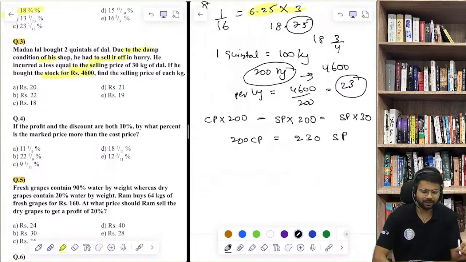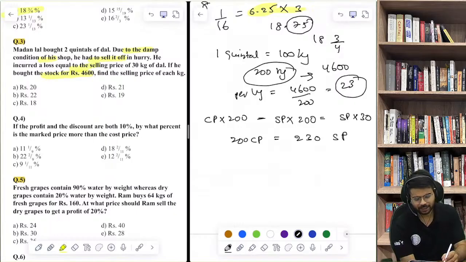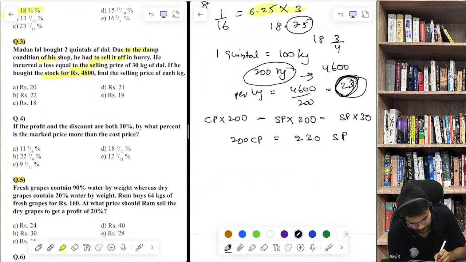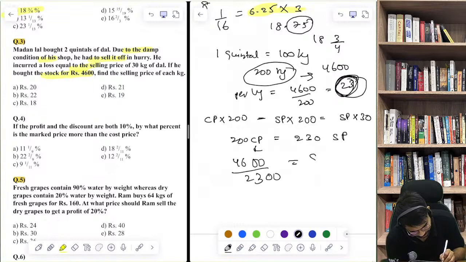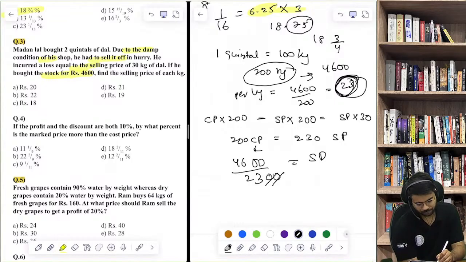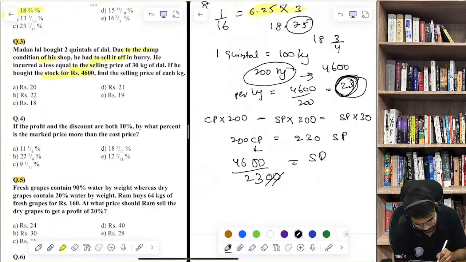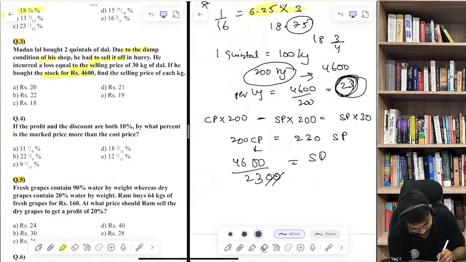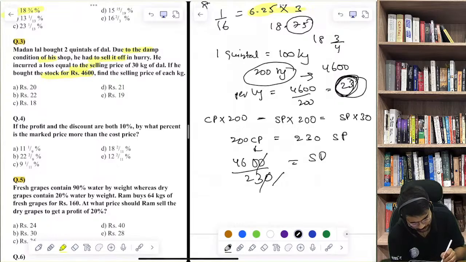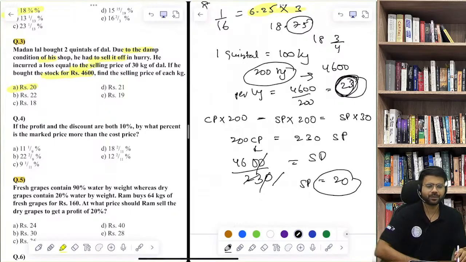Now you have to find selling price. See, you already know the cost price is 23. You can substitute it here. So it will be 4600 divided by 230 is equal to SP. Yes, this is 46,000. This is 230, not 2300. I have taken 10 extra. So 10 10 cancel. So SP comes out to be 20 per kg. Selling price per kg would be 20.